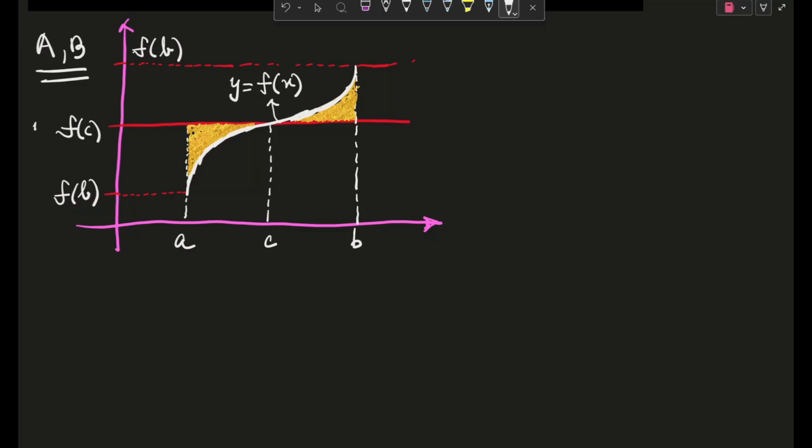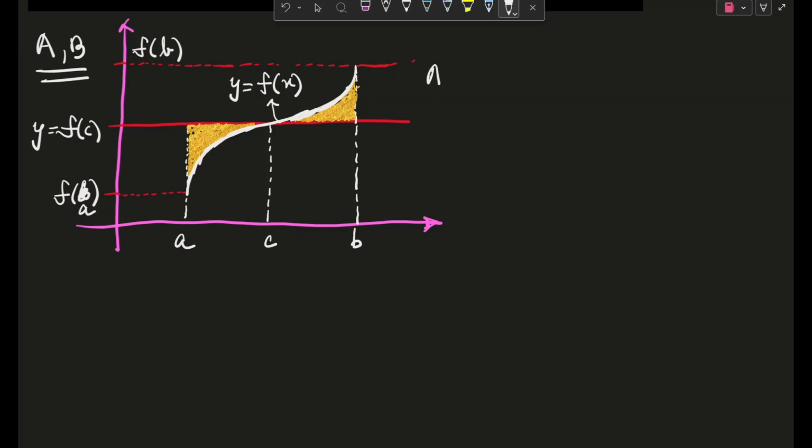This is y equals f of c, f of b, f of, okay, I'm sorry. Is this f of b or f of a? Wait, I will check once. Okay guys, I'm sorry, this is f of a. This is f of b, this is f of c, and this thing is the curve, and the shaded golden color region is actually the area we need to find. Okay. So this actually makes the interpretation a bit easier.